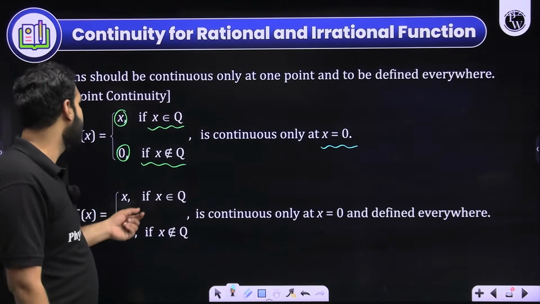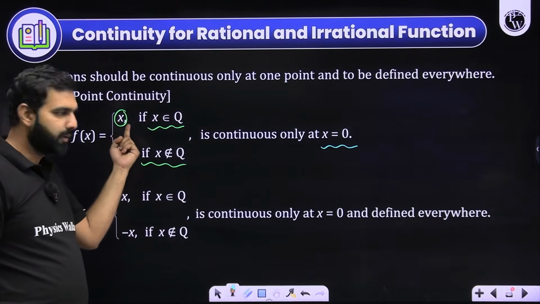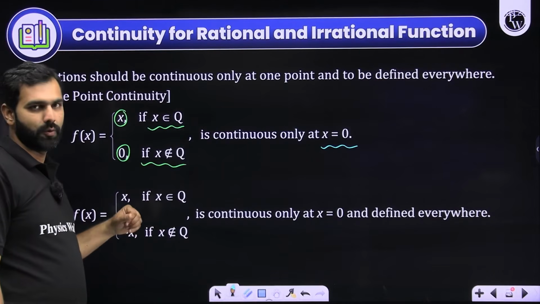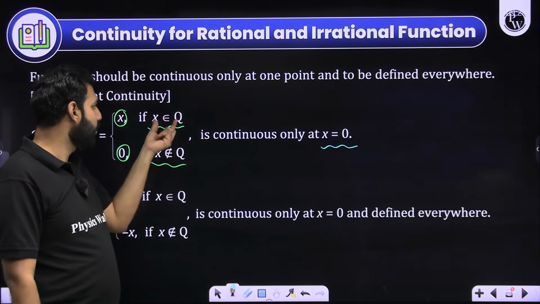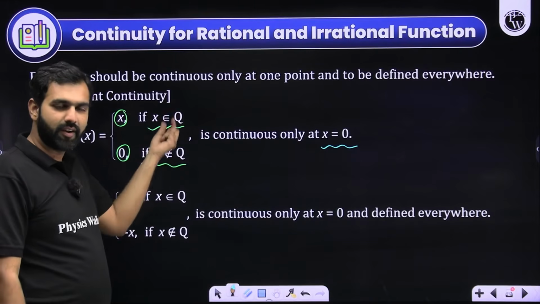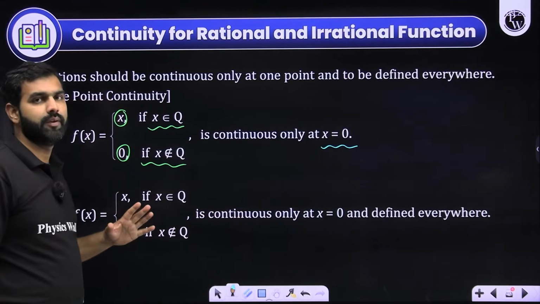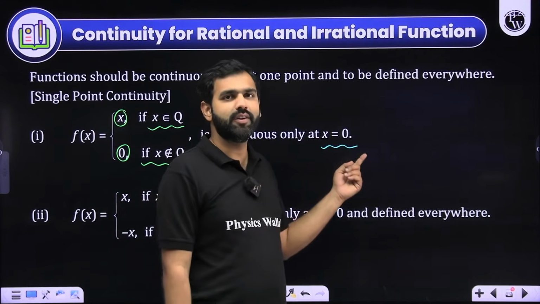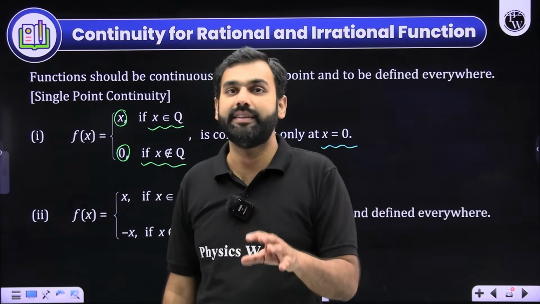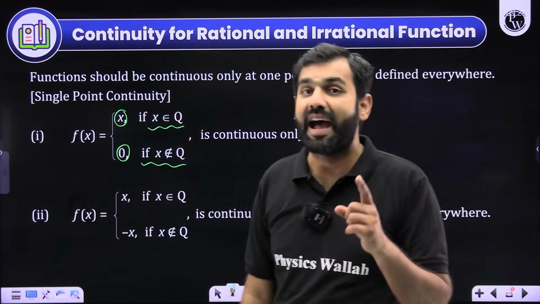Because please understand, at 0 it is 0, but even around 0 it will be 0. Because in the neighborhood of 0, there are infinite rational and irrational numbers. At those, it will be 0. So of course, even at 0 it is 0, and in the neighborhood of 0 also it is 0. And that's why I'll say that it is continuous at 0.